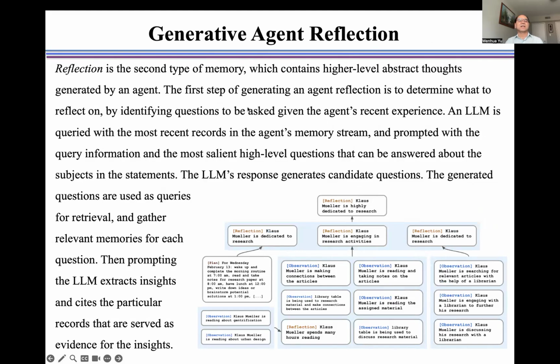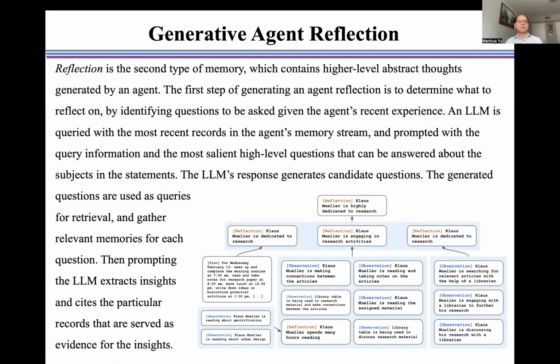Reflection is the second type of memory, which contains higher-level abstract thoughts generated by an agent. The first step for generating agent reflection is to determine what to reflect on by identifying questions to be asked given the agent's recent experience.